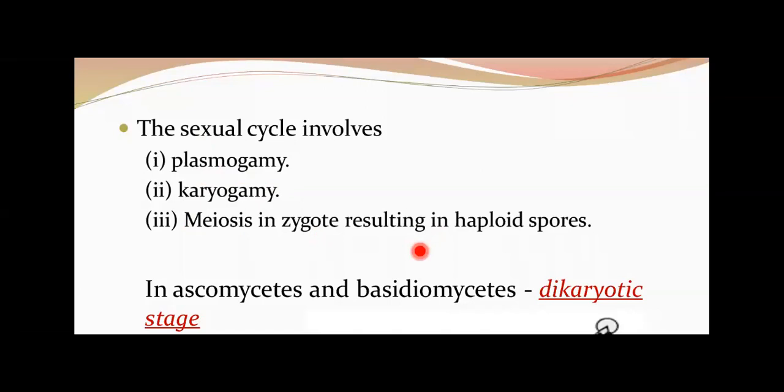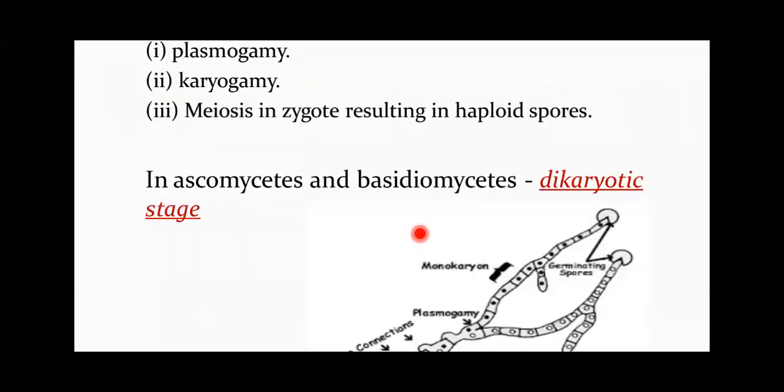And one important thing here is, in certain classes of fungi like Ascomycetes and Basidiomycetes, a unique feature you find, that is the dikaryotic stage. Okay, so what is this dikaryotic stage? It is an intervening stage you find in Asco and Basidiomycetes, which is represented by N plus N. What is this N plus N?